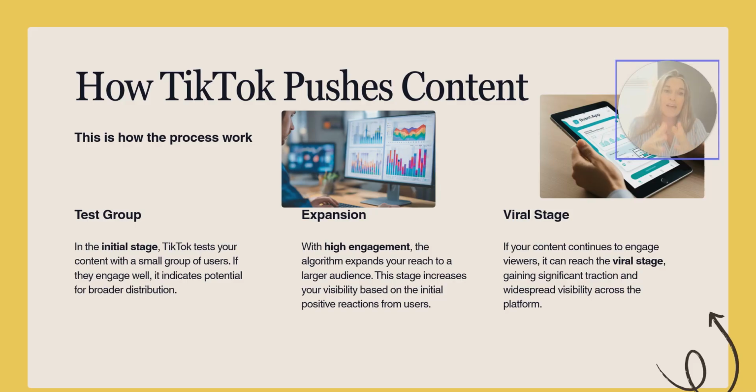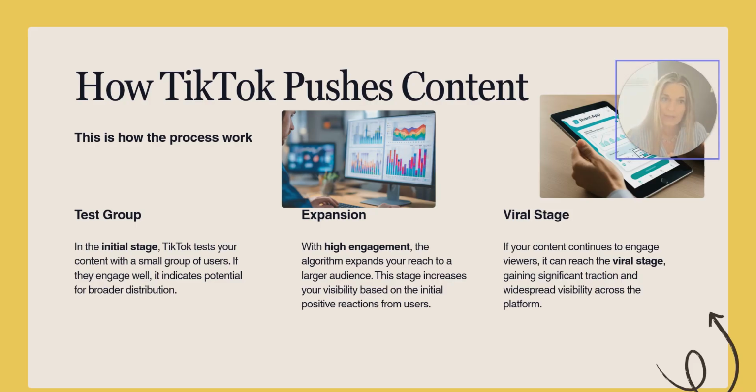And then if that group of people engages quickly and comments on your videos, it can go onto the viral stage. So if it continues to engage viewers, it can reach the viral stage, gaining significant traction and widespread visibility across the platform. I am complete proof of how this happens.